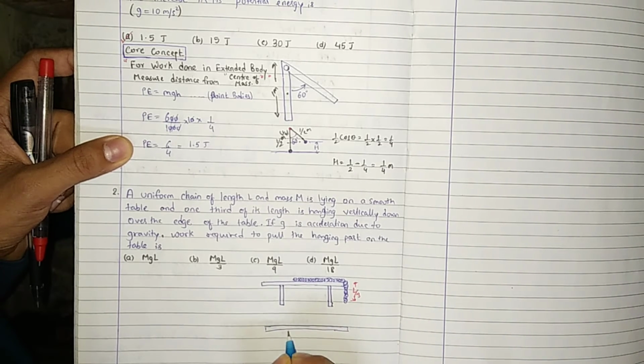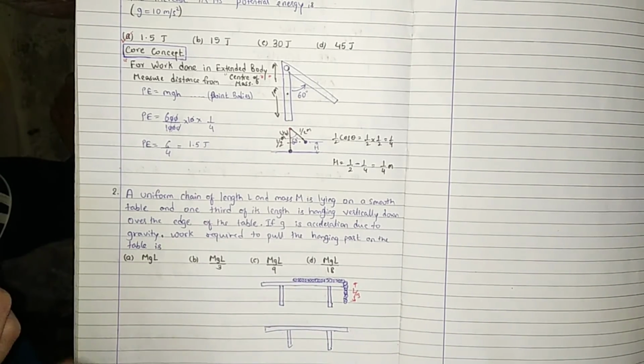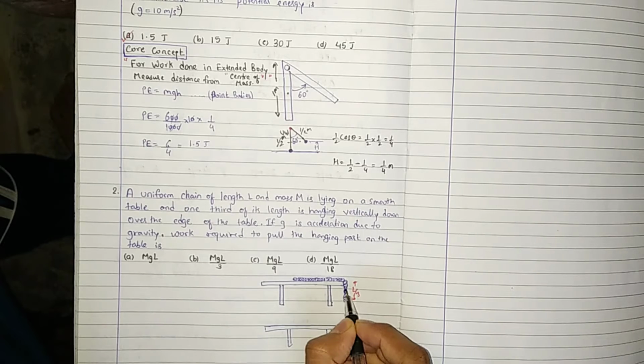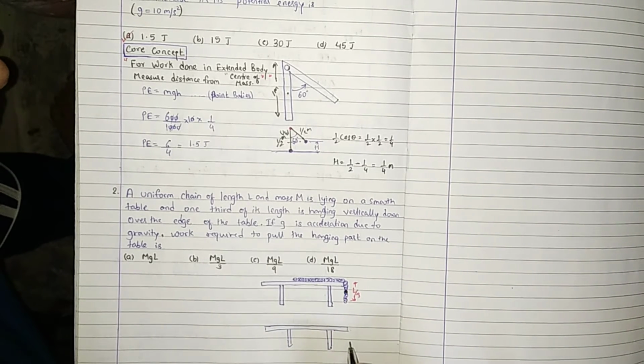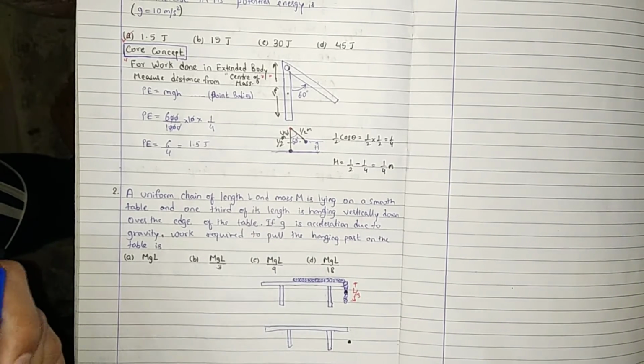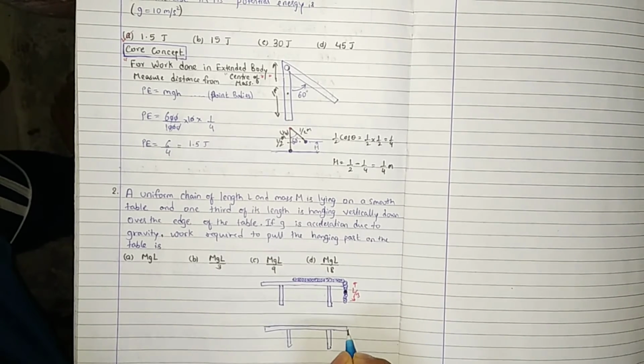and this is the table, and we can assume the center of mass of this chain to be here. The whole mass which is hanging down can be represented by this black dot, and its length will be L by 3 divided by 2, L by 6.